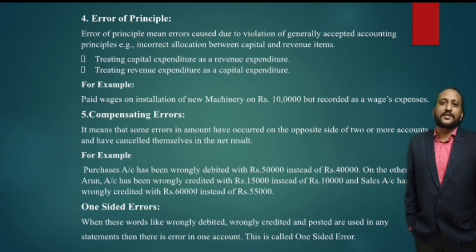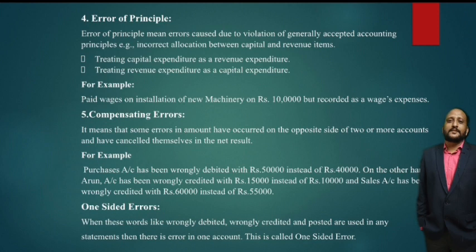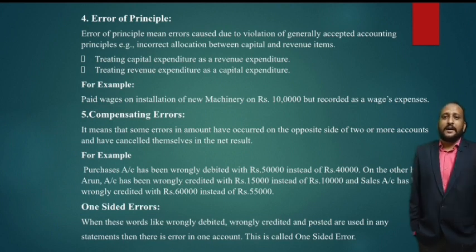For example, treating capital expenditure as revenue expenditure and revenue expenditure as capital expenditure are examples of errors of principle. For example, when wages of 10,000 paid on installation of new machinery are recorded as wage expenses, this should be added to the machinery account as a capital expenditure, but it has been wrongly entered as a wage expense, which is a revenue expenditure. So this is called error of principle.